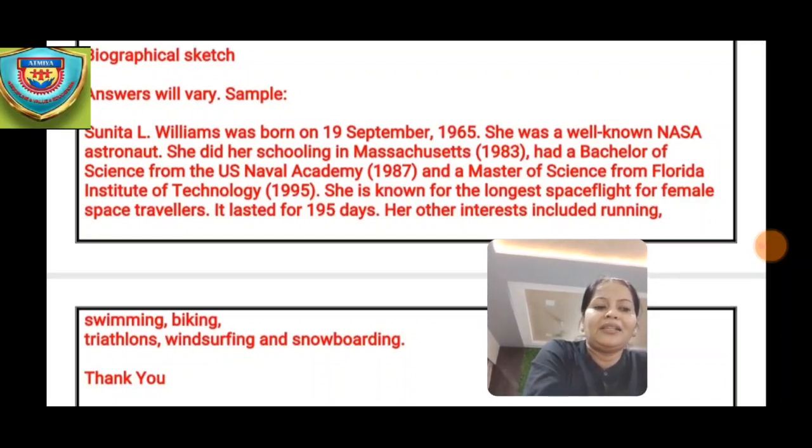Her other interests included running, swimming, biking, triathlons, windsurfing and snowboarding. So this is the biographical sketch of Sunita L. Williams, who was a well-known NASA astronaut.